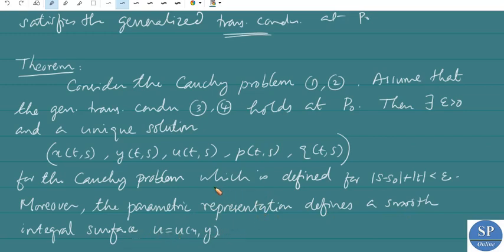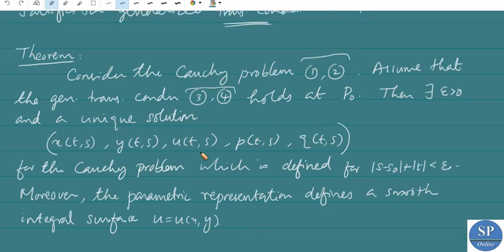That means for the Cauchy problem 1 and 2, if the generalized transversality condition 3 and 4 holds at the point P naught, that is, P naught is the initial conditions for x, y, u, p and q, then there exists epsilon greater than 0 and a unique solution x, y, u, p, q in parametric form for the Cauchy problem. So the theorem says that the Cauchy problem has a unique solution only if the transversality condition is satisfied at the point P naught.